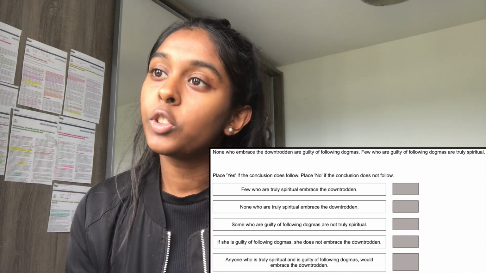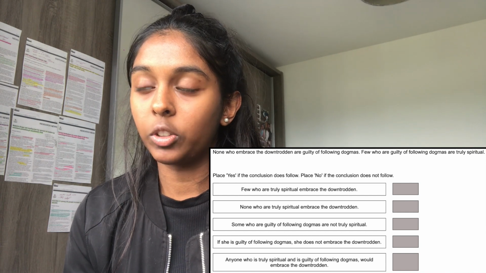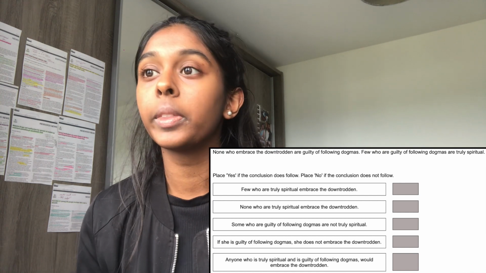Fourth statement, if she is guilty of following dogmas, she does not embrace the downtrodden. This will be true, because once again, if she is following dogmas, then she's not going to be embracing the downtrodden, because in the first sentence it says none who embrace the downtrodden are going to be following dogmas. So if she does, it obviously means that she's not embracing them.